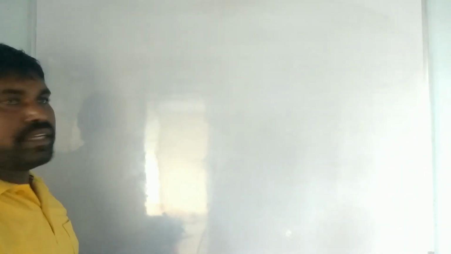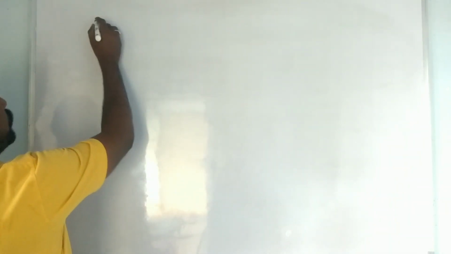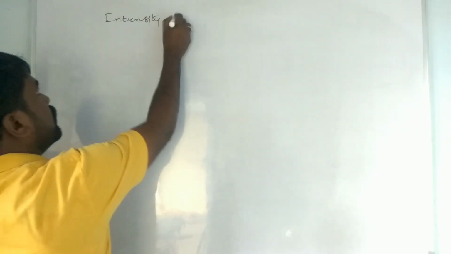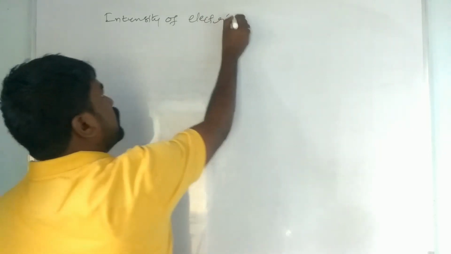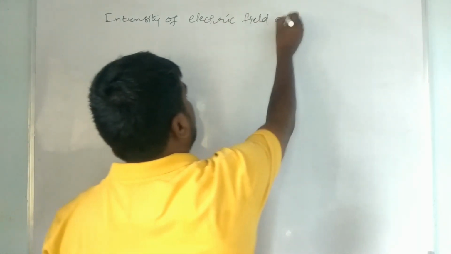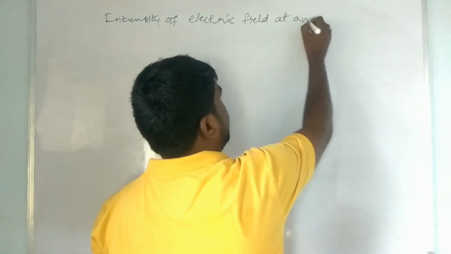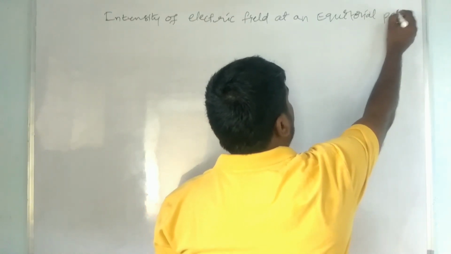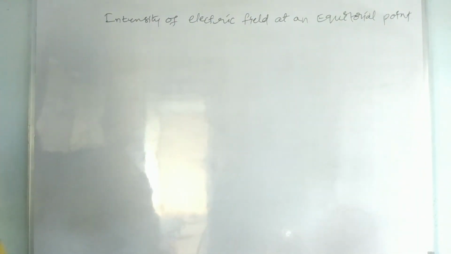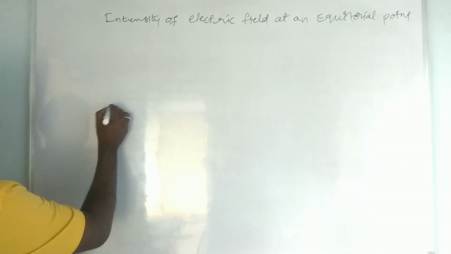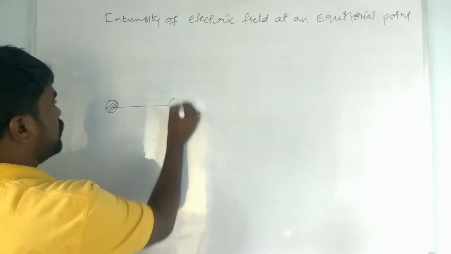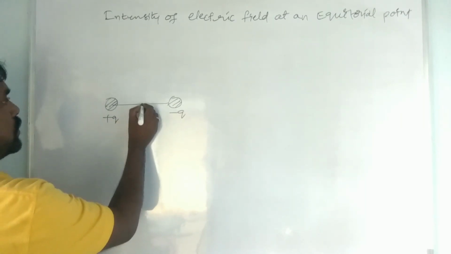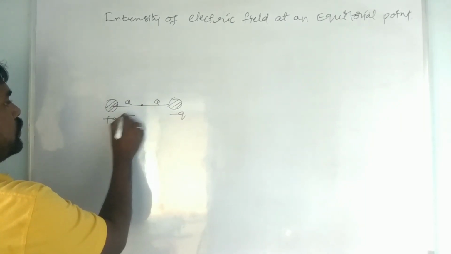Right? Now let us find the intensity of electric field at a point on the equatorial line. Intensity of electric field at an equatorial point. So what is the equatorial point here, right? Here let us take a dipole, that is plus q and minus q charges separated by a small distance, that is a distance of 2a.